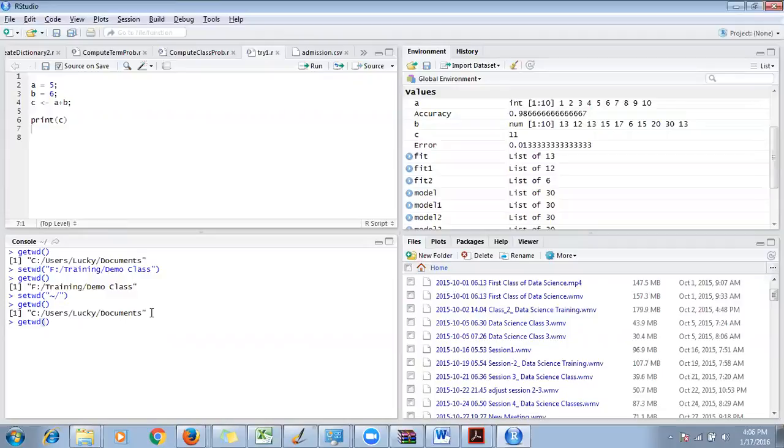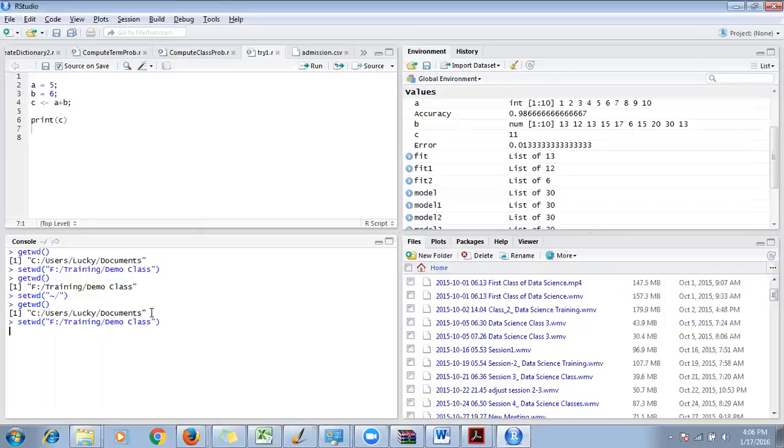One more thing: if you want to look at an earlier instruction that you have run, don't worry about the issues on the left-hand and right-hand side. I'm reiterating again: just use the up arrow button, and you can go ahead and look at everything that you have run in the past.